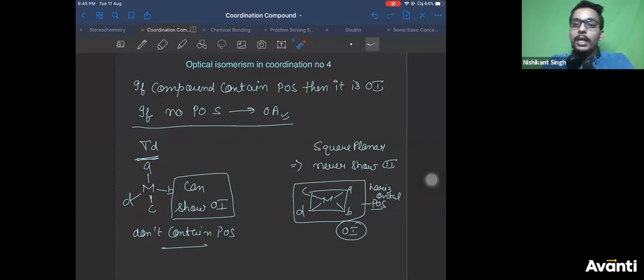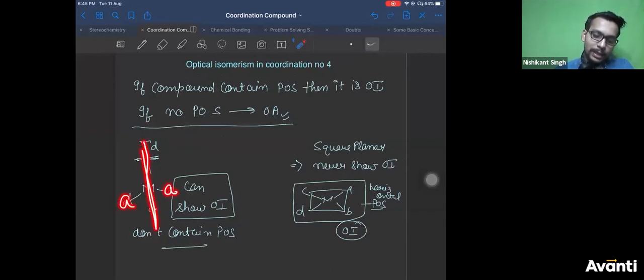All the atoms do not lie in the same plane, so there will be no plane of symmetry possible. But if this was A, this was also A, then you take a plane bisecting these two. Or you can say if this is AC, this is A, this is A, you take a plane which bisects AC. So half A goes here, half A goes here, half C goes here, half C goes here. And then A and A is already bisected. So you get identical halves.